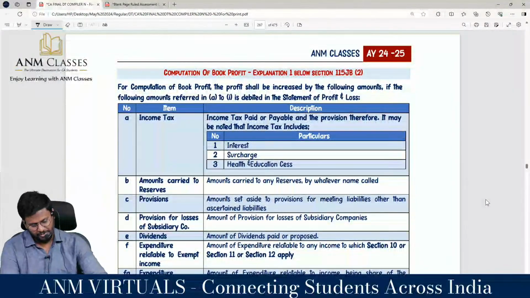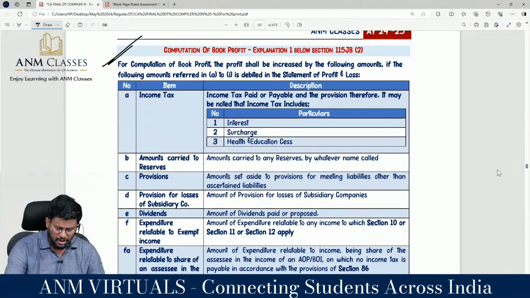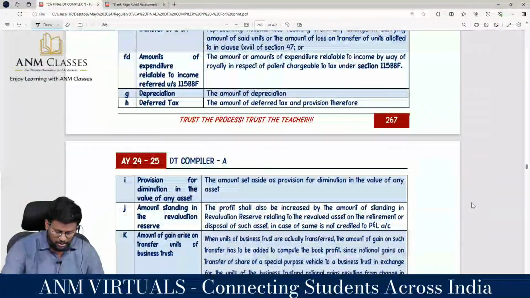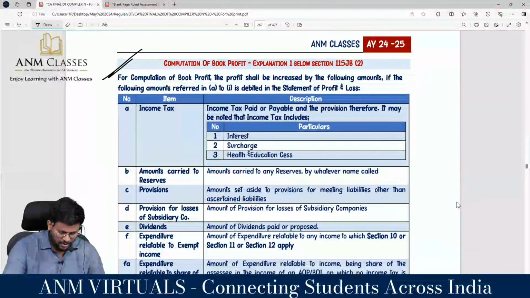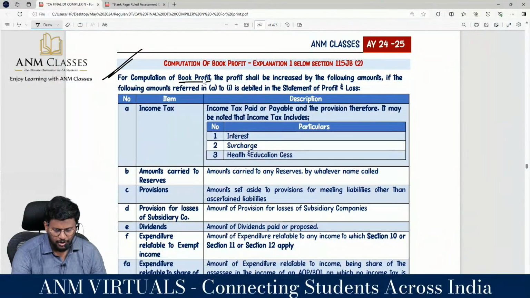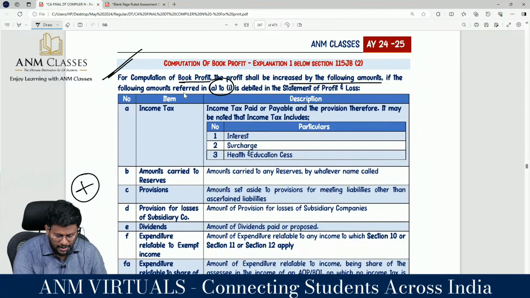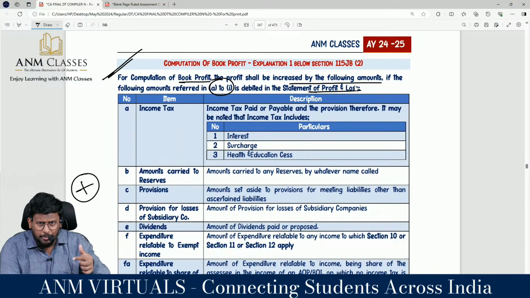Fantastic to the core. Sir, here we have a detailed format, computation of book profit, line by line item. All this we will be reading when we start doing the problems, my dear lovable students. In that, for computation of book profit, the book profit shall be increased by the following amounts. That means these items should be added back, if the following amounts referred in A to I are debited to the statement of P&L. If these items are debited to P&L, these items should be added back.